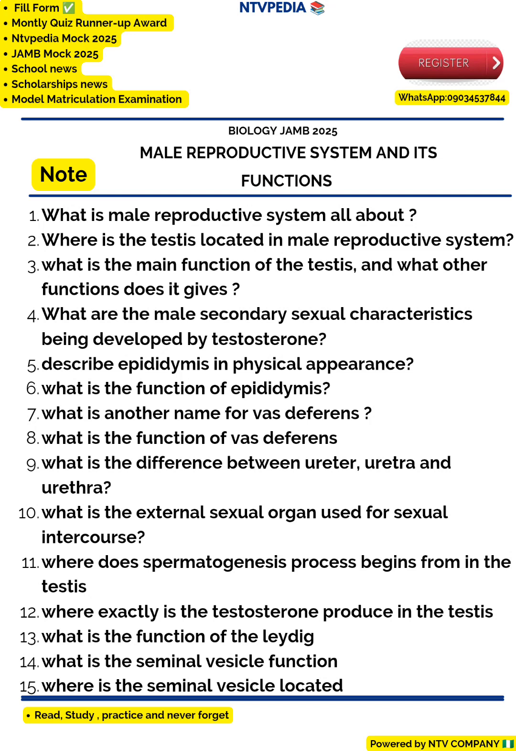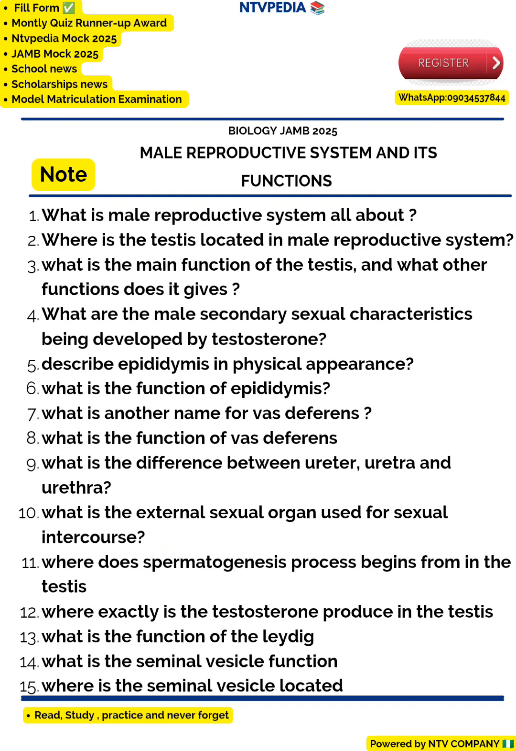So number 14 says, what is the seminal vesicle function? The seminal vesicle is an internal organ that is located next to the vas deferens, which is also known as the duct deferens. The seminal vesicle is the one that nourishes the sperm, so it adds fructose to the sperm.